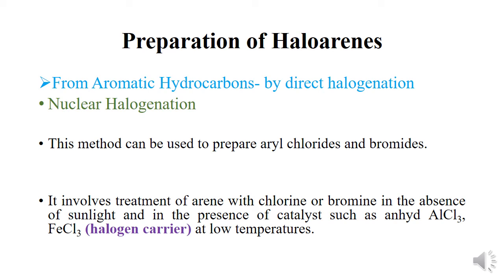This method can be used to prepare aryl chlorides and aryl bromides, which involves treatment of an arene with chlorine or bromine in the absence of sunlight and in the presence of catalysts such as anhydrous aluminium halide and ferric halide. They are also known as halogen carriers at low temperature. Why are they known as halogen carriers? As their function is to carry the halogen to the arene. So that's why they are known as halogen carriers.